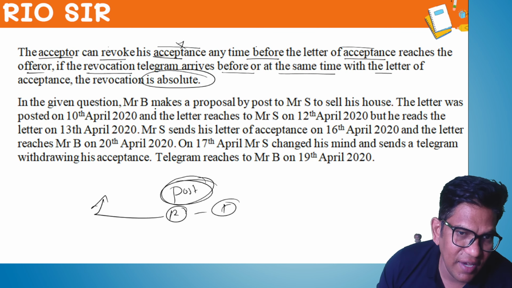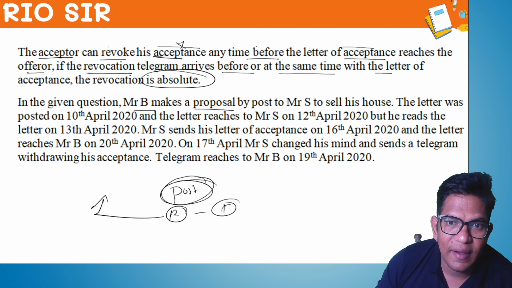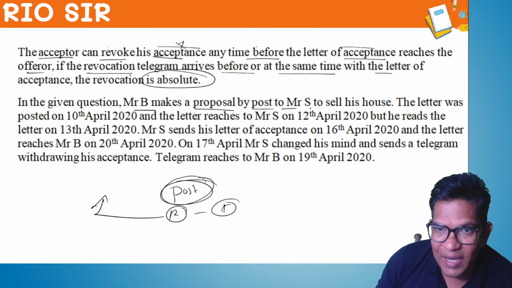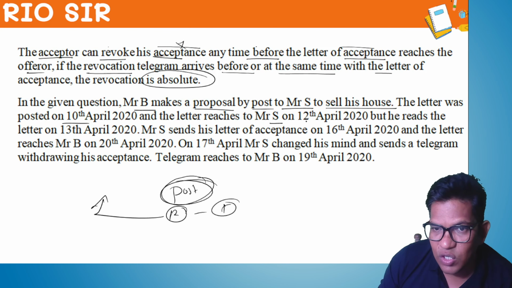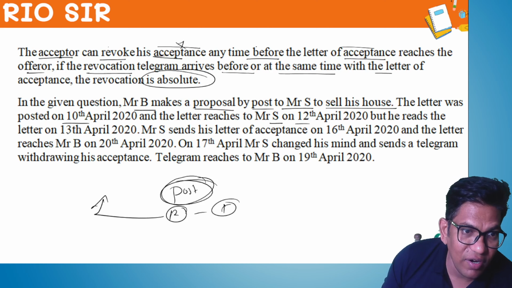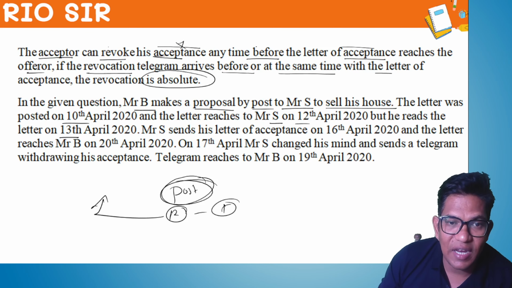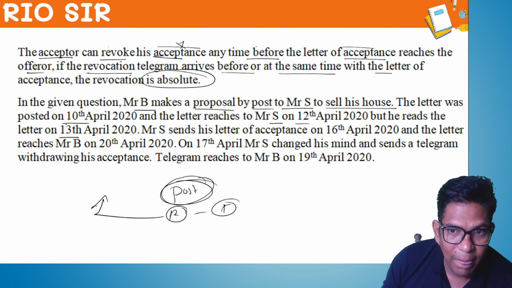So in the given case, Mr. B makes a proposal by post to Mr. S to sell his house. The letter was posted on 10th and reaches Mr. S on 12th, but he reads it around 13th April. So here the offer is completed.